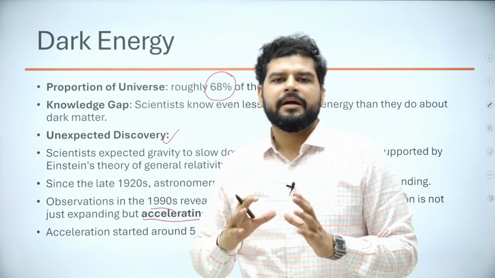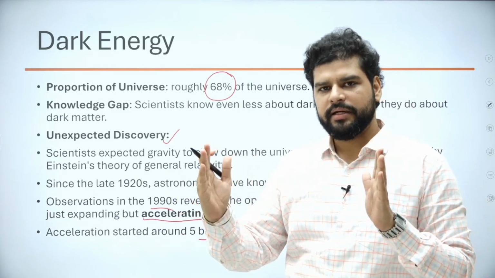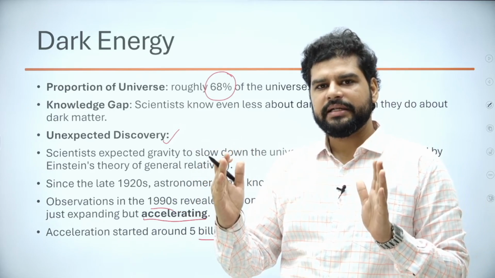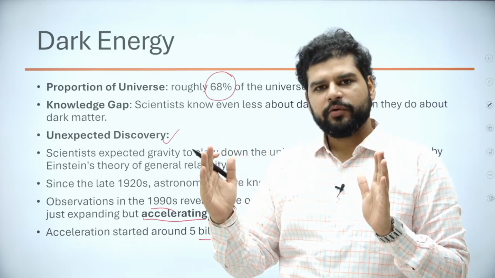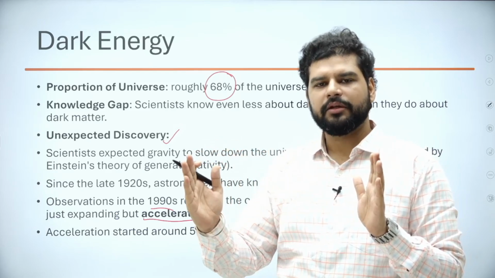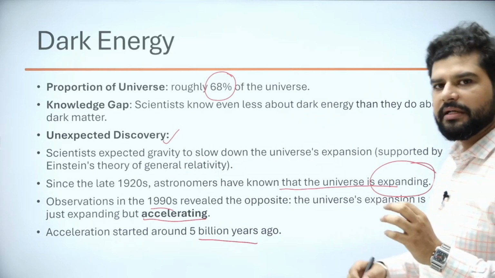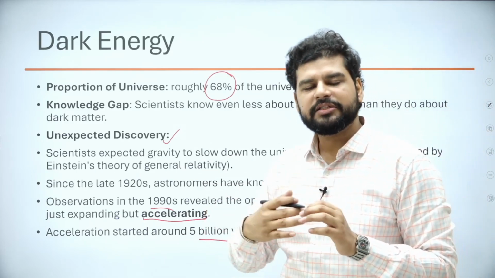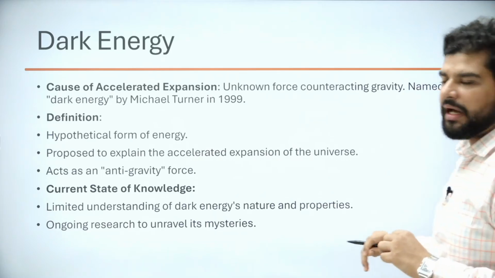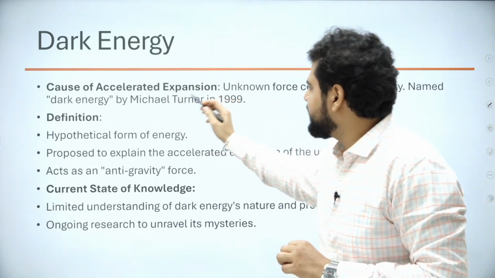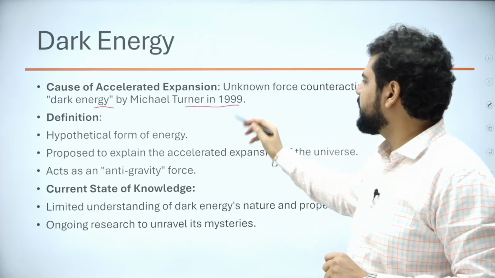We'll discuss that. The point is, this did not happen. They thought that things will slow down, right? But they observed in the 1900s that it is not slowing down, but it is still going on. The universe is expanding, but now we know that it is not just expanding, but the speed is also increasing. And the reason for that speed is dark energy. So the cause of the accelerated expansion is dark energy, as named by Michael Turner in 1999.